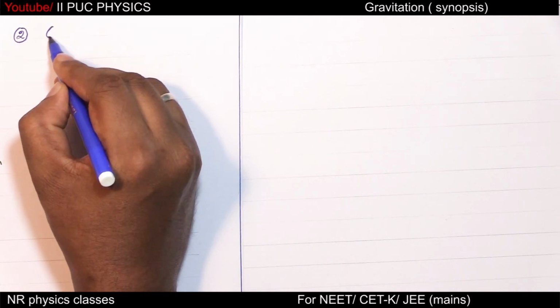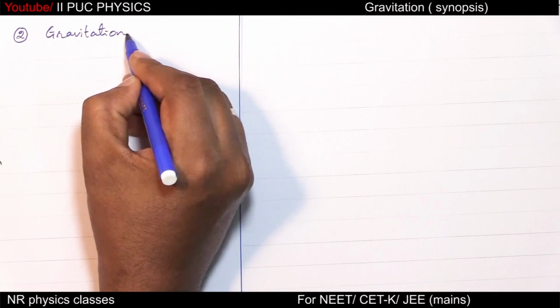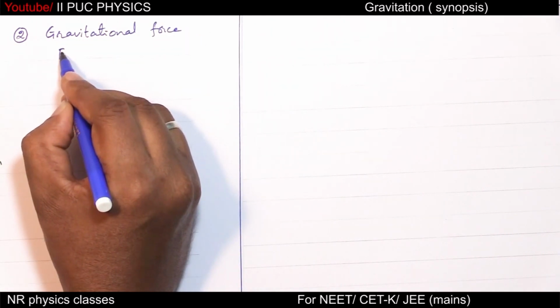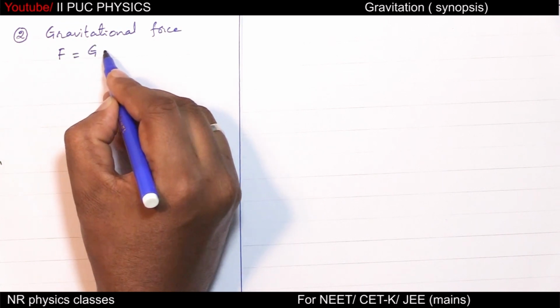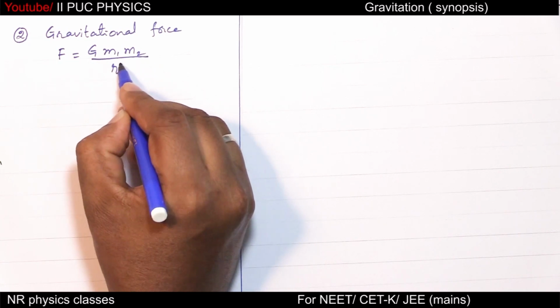Gravitational force. Gravitational force between 2 point masses is G m1 m2 by r square.